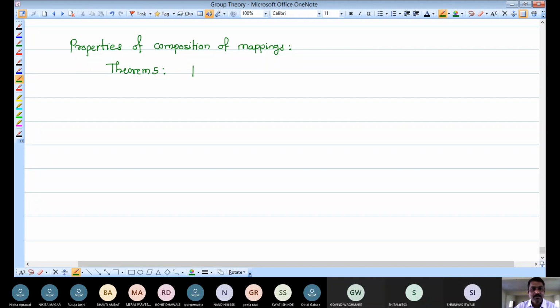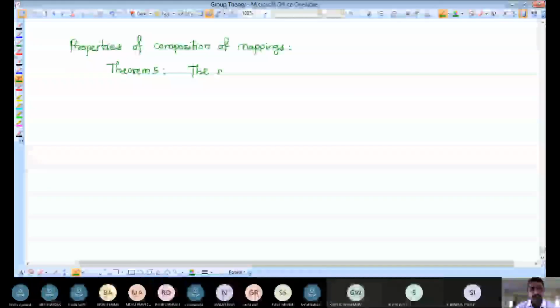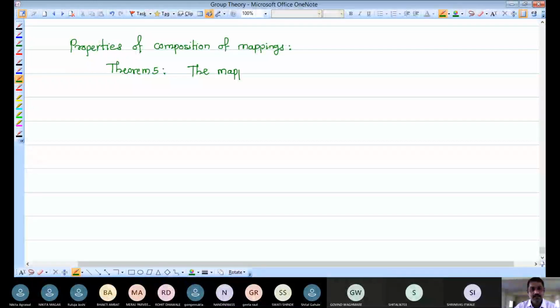The statement of this theorem is: I am taking F as the notation for the mapping, and X and Y are the sets.